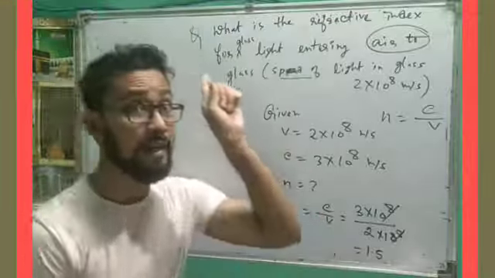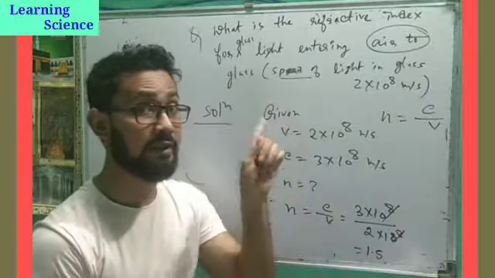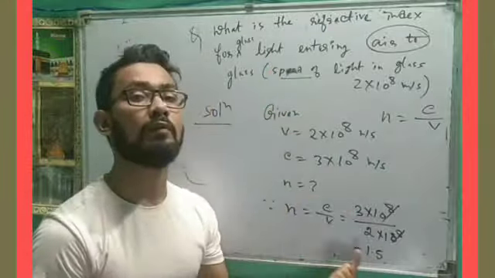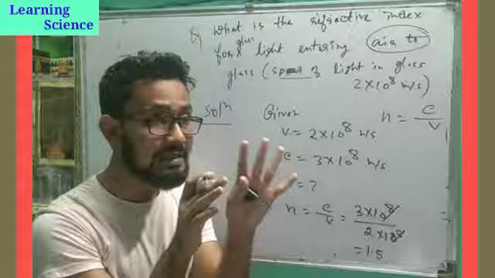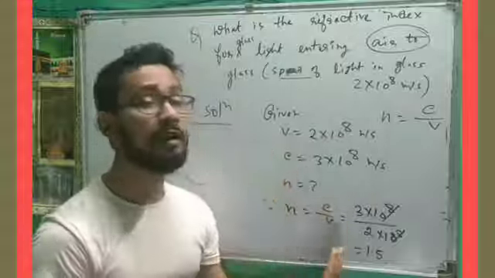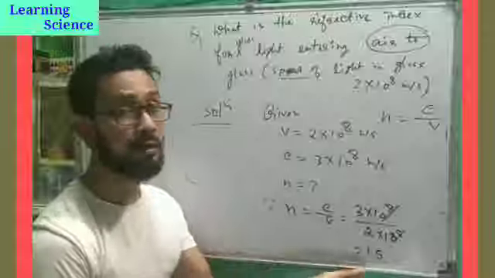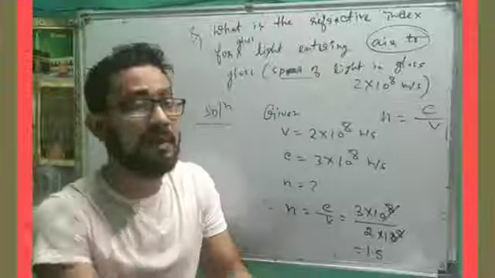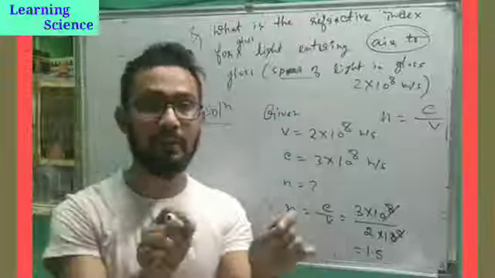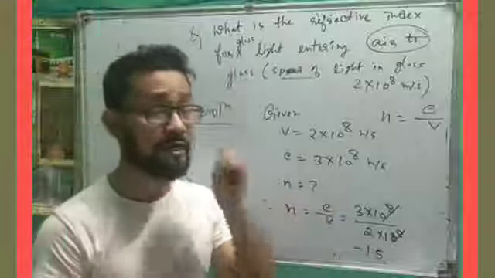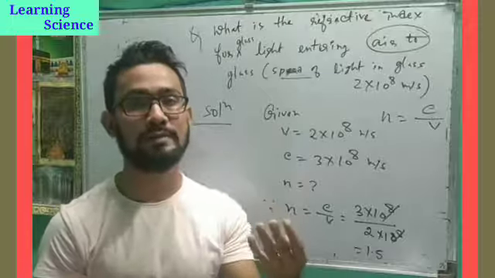In the first case, with angle of incidence and sine, the refractive index of glass was 1.5. Here also the refractive index is 1.5. That means whichever way you do it, the refractive index comes out the same. So the refractive index of glass is 1.5, and this is very important. In 2018 one question came: the refractive index of diamond is 2.42, what does it mean?